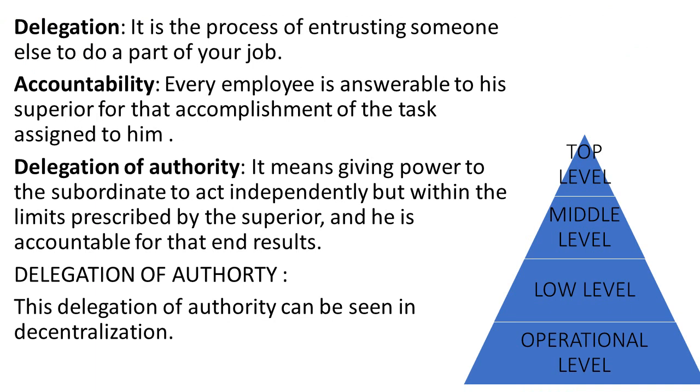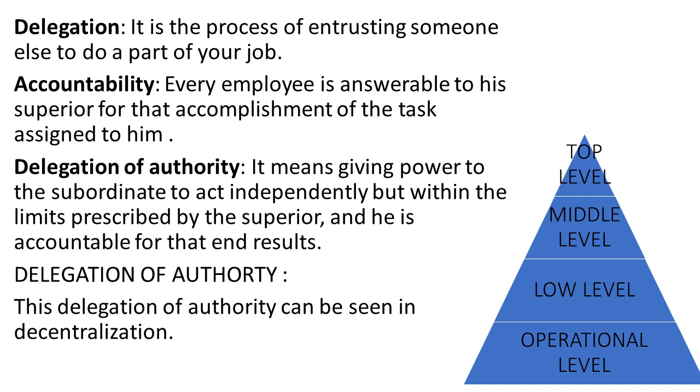Next point is delegation. In staffing, we understood that staffing is nothing but selecting the right people for required work. In staffing, we discussed two points: line authority and staff authority. Authority is nothing but power. Staff authority is giving power to employees or team members to advise or to participate in decision making and other important processes. Whenever staff authority comes into the picture, we have to go for the extension, that is delegation of authority.